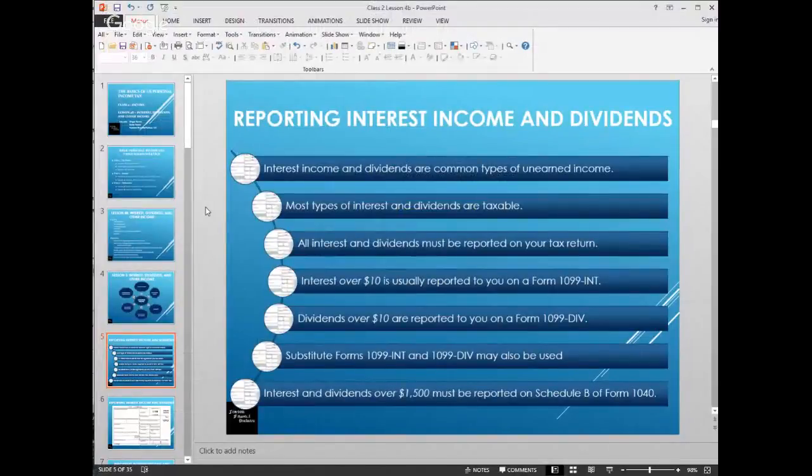And in most cases, financial institutions are using what we call a substitute form to report your 1099 INT and 1099 DIVs, as well as other sources of income may actually come on a substitute form. So the forms that we're showing you are the basic forms, but in fact, you may see from your bank or from any other financial institution, depending on your personal financial situation, those forms may actually come in on a substitute form. If you have interest and dividends over $1,500, they must be reported on a Schedule B, and we will be reviewing the Schedule B as part of this class.